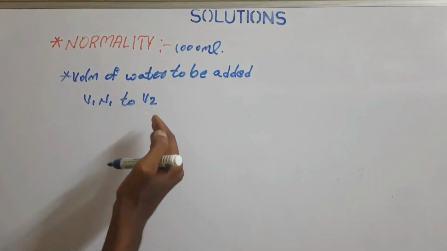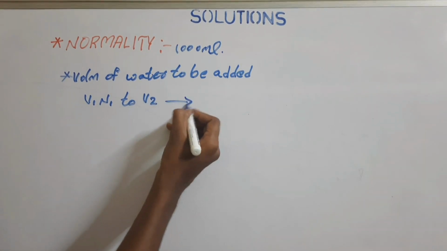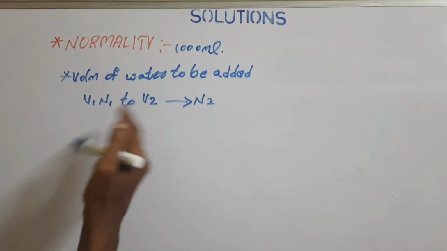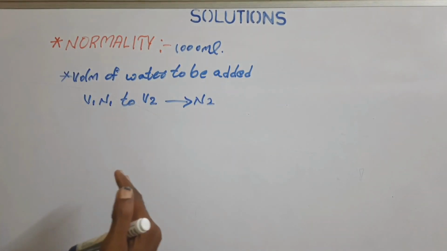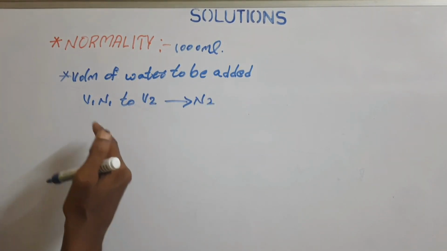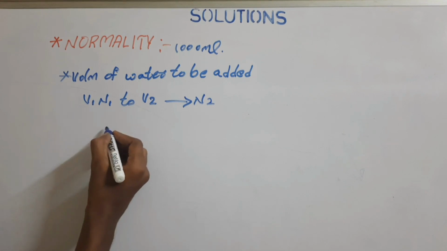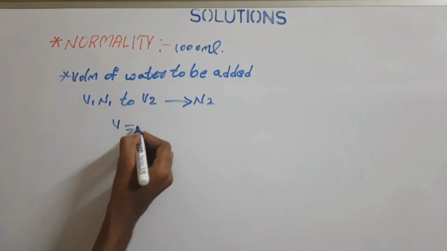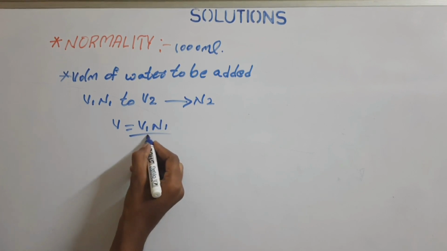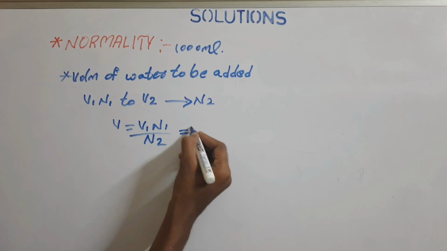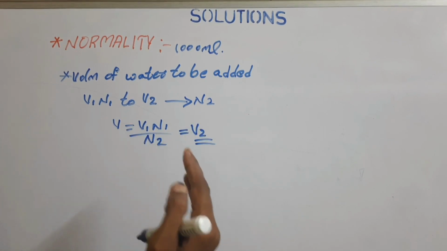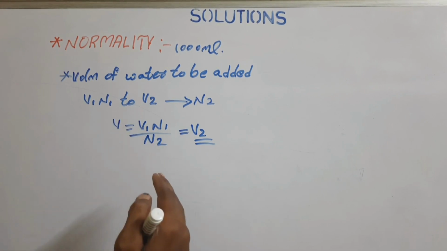As the solution is diluted, its volume changes and its normality changes to N2. At this point, we need to calculate how much volume of water got added to the solution to get its dilution. It is determined by the formula V equals V1 N1 by N2, that is equal to V2. So V2 is the volume of water that needs to be added to make the solution diluted.